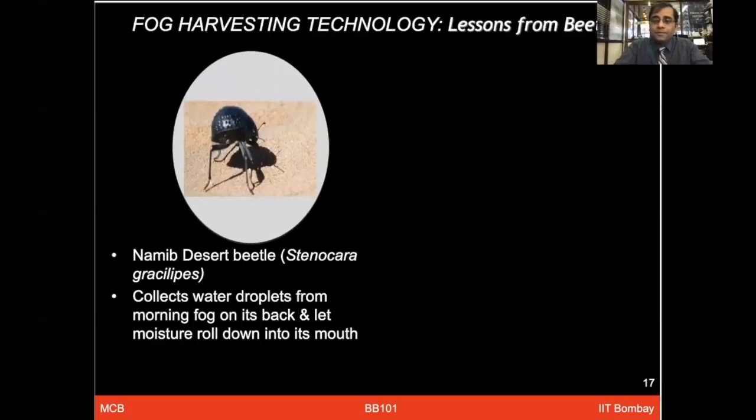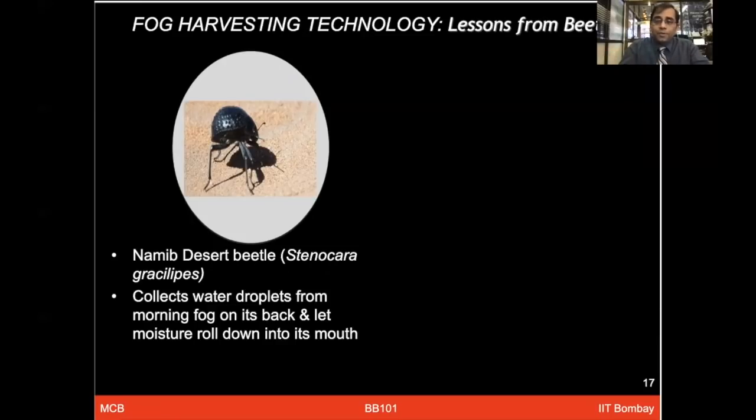Fog harvesting technology. Some lessons from this beetle in the desert, known as Stenocara gracilipes. This is a beetle that collects water droplets even when it is staying in the desert. Because it needs some water, it uses the morning fog and makes water droplets on its back surface, and these droplets roll down into its mouth to meet its water requirements.